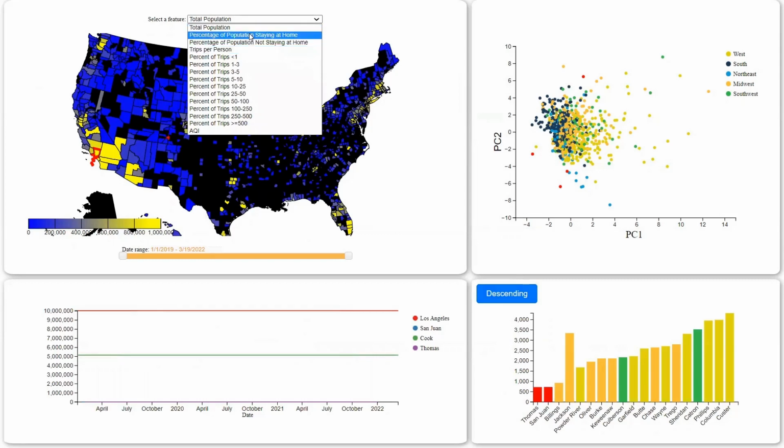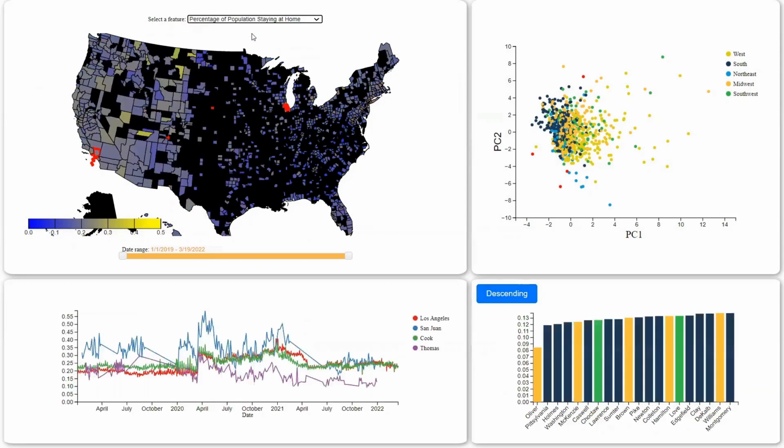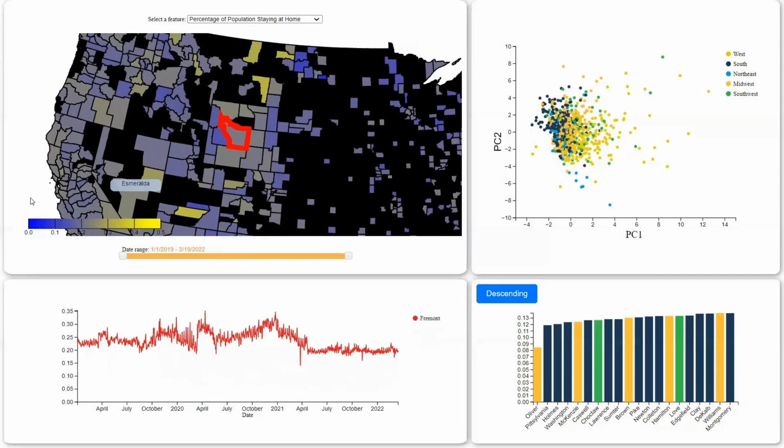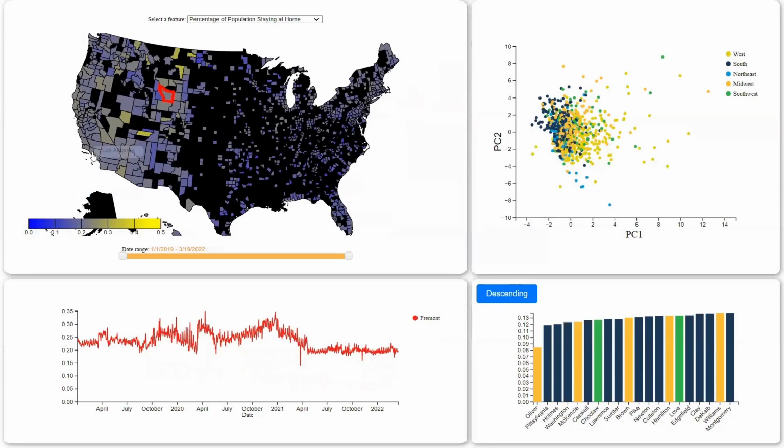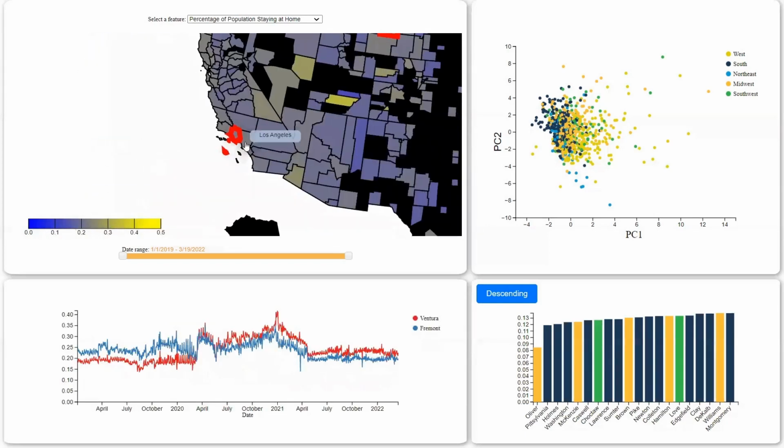And let's check out the percentage of the population that stayed at home on any given day. And as you can see with our counties such as Los Angeles, they had a very drastic change there. And San Juan might be a little bit of an outlier right there. So let's go ahead. I'm just going to select a different random county, such as Wyoming, and compare it to one of the Los Angeles counties.